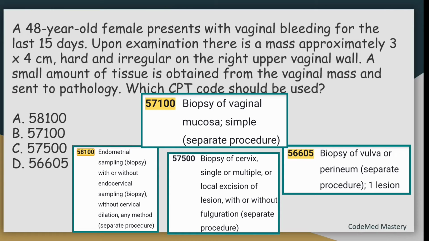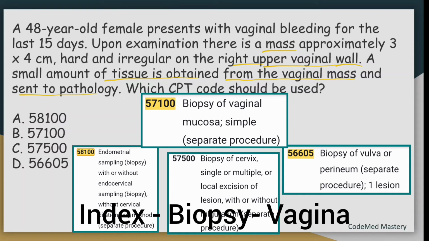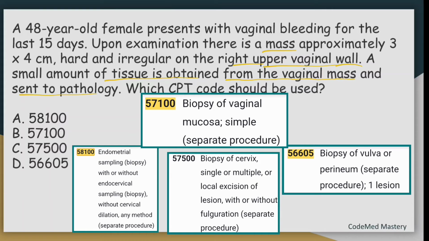Let us highlight the main terms in the question. That is, there is a mass approximately 3 into 4 cm hard and irregular on the right upper vaginal wall and small amount of tissue is obtained from the vaginal mass and sent to pathology. In your CPT manual index, when you check biopsy of vagina, you are directed to the code 57100, 57105, 57109 and 57421. Review these codes to choose the appropriate service. So which among these is the right code?